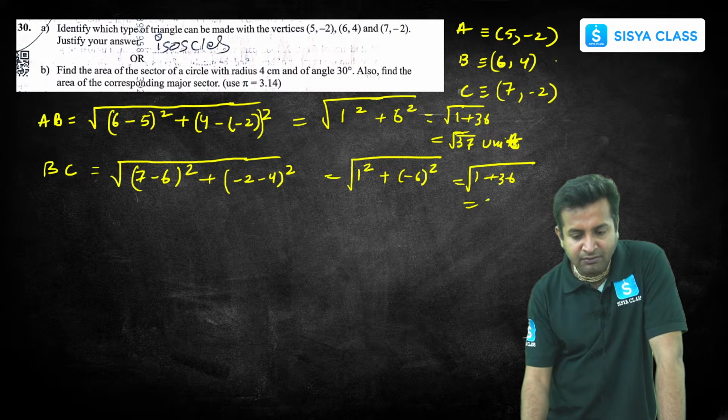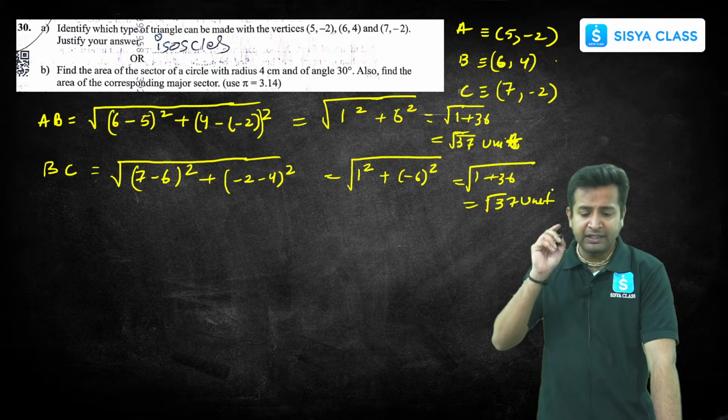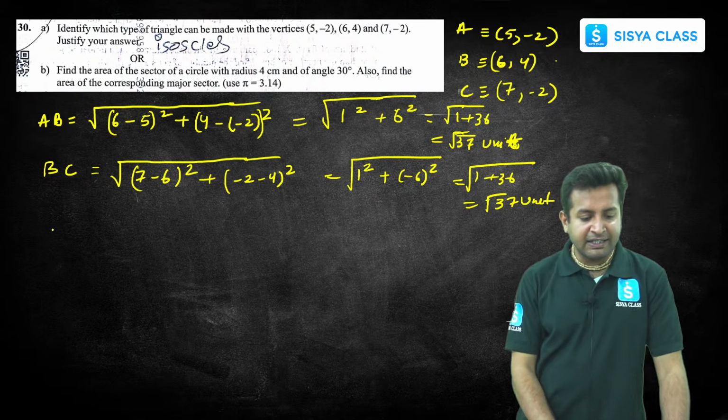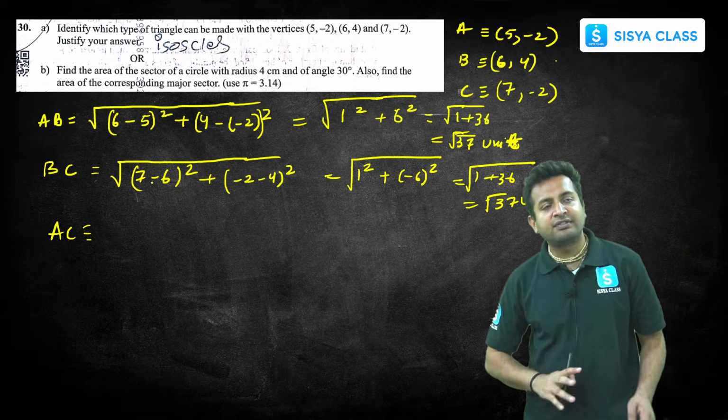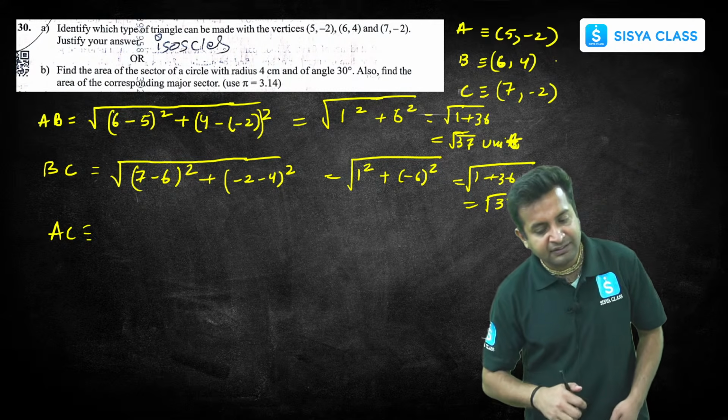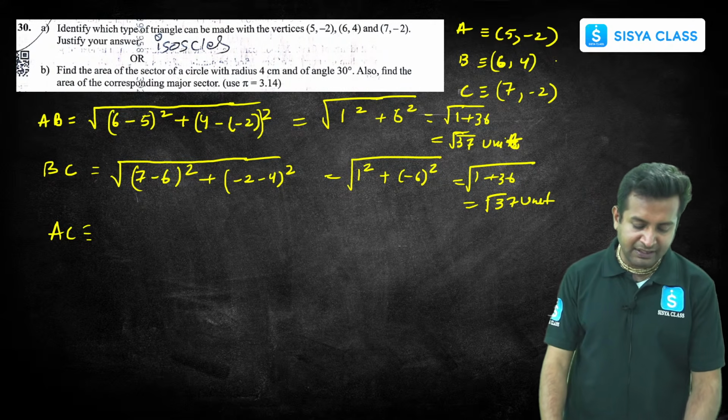If you take the root, 37 unit, right? Easy. Now let's find out AC. If AC is also equal, that means until now we understood this is isosceles. Now if AC is also equal to root 37, that means it's an equilateral triangle.